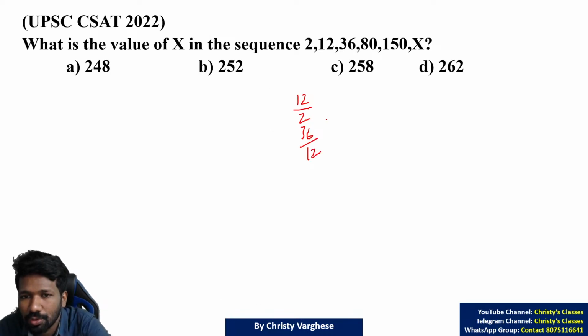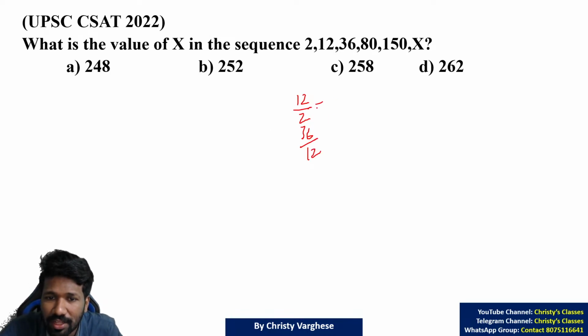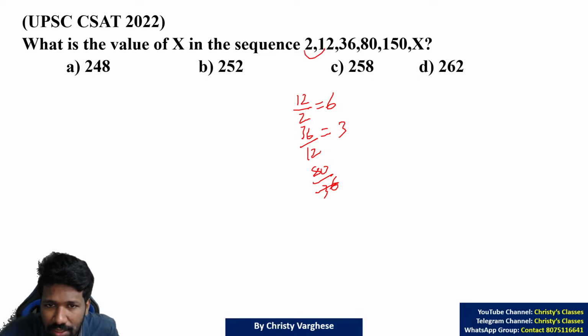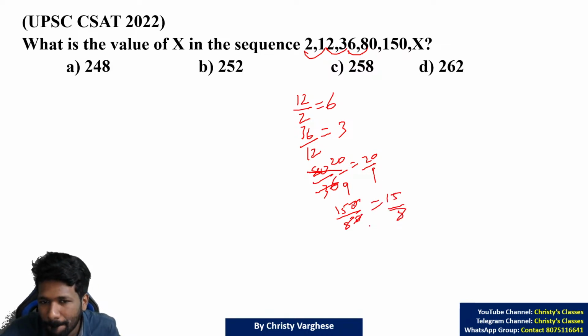Likewise, you take the ratio, then let's see whether there is any pattern there. 12 by 2 is 6, 36 by 12 is 3, 80 by 36, let's see if there is any pattern. I am taking the ratio of these two numbers, these two, these two. 80 by 36, when you cancel by the common term 4, you will get 20 by 9. 20 by 9, again, we are not seeing patterns. So that means something else is there. Again, you have to trial and error different patterns. That is the thing. Okay.